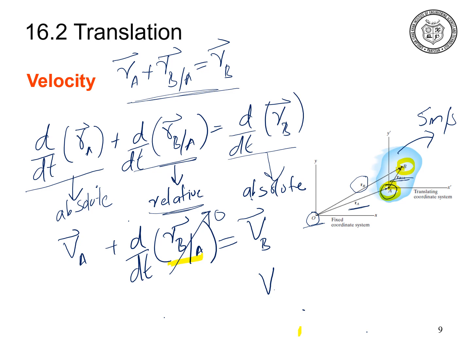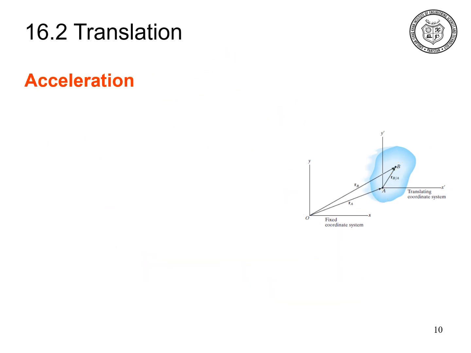So finally, the velocity of particle A becomes equal to the velocity of particle B. And each and every particle on this rigid body has to travel with the same velocity. This is all about the velocity for the translating motion of the rigid body in a single plane. As we are studying the planar kinematics of a rigid body, planar kinematics means studying the displacement, velocity and acceleration. In the previous slides, we derived the equations for the displacement as well as for the velocity. The velocity equation we derived was that the velocity of particle A on the rigid body becomes equal to the velocity of particle B.